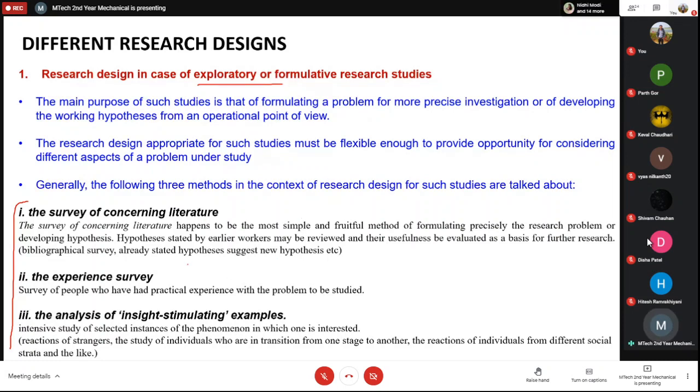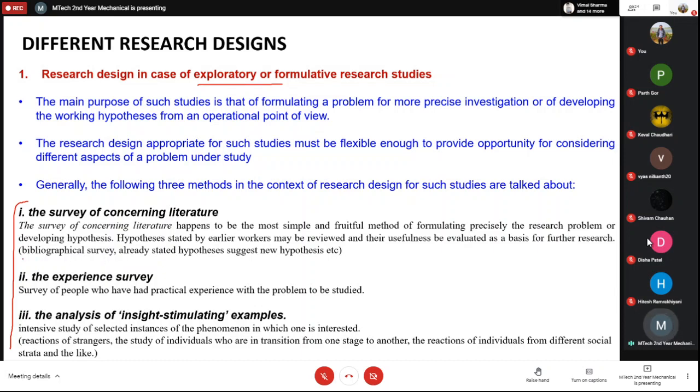So hypotheses stated by earlier workers or earlier researchers, you should review, and you should also review whether they are valid for their special cases or they are valid for general cases. But what are the other hypotheses that other researchers have presented in their studies? All these things you can get from the literature survey, whether the proposed hypothesis is useful for your further research.